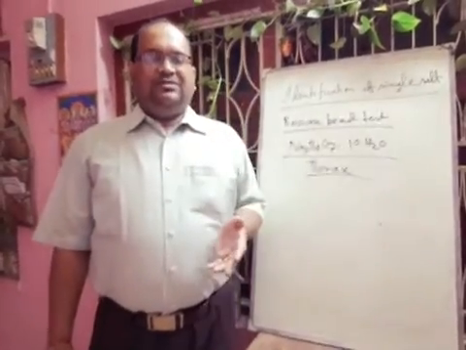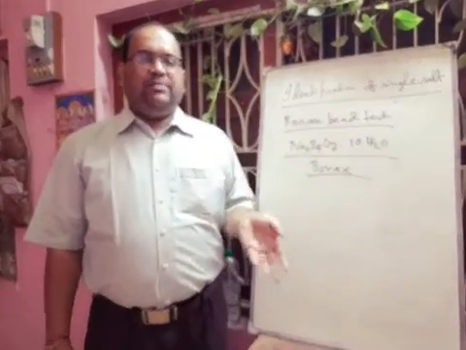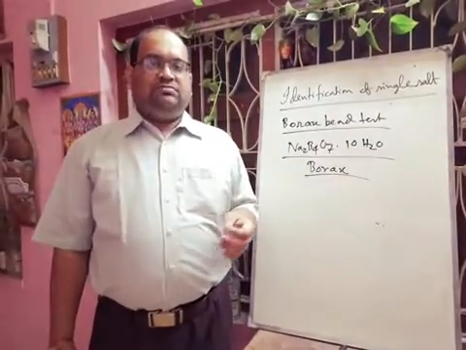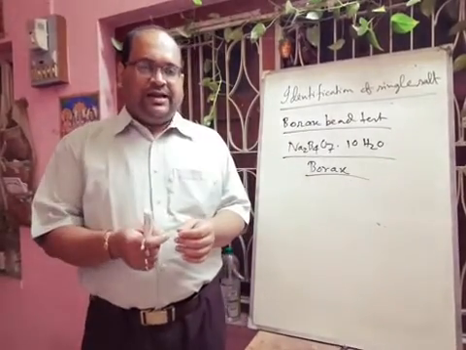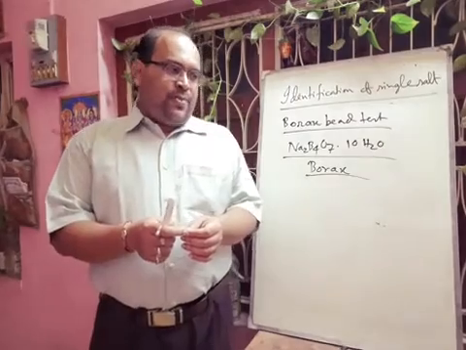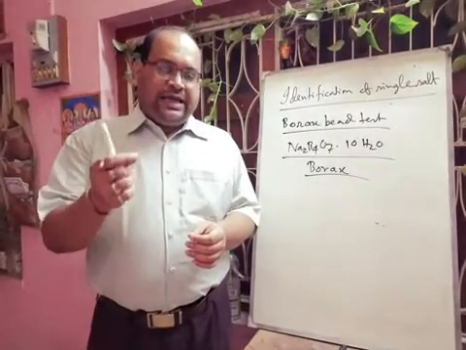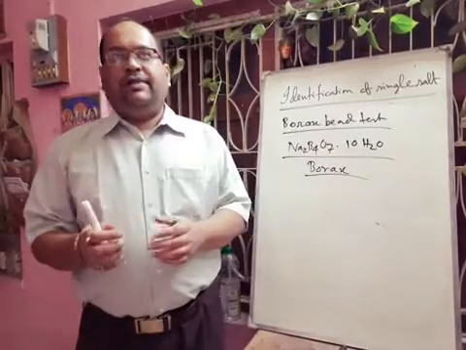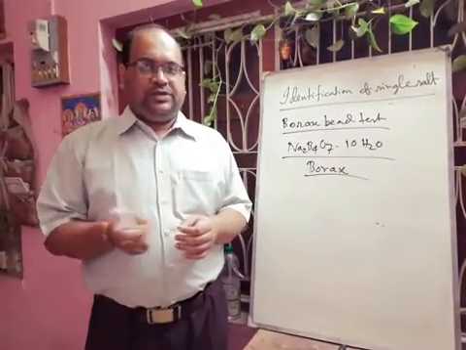Next we discuss that copper type of salt. If you take copper sulfate, whenever you apply heat with B2O3, actually you have to make one loop with platinum. Then you have to touch the borax. Then you have to heat in the Bunsen flame. When you apply heat in the Bunsen flame, what will happen? There will be swelling, and finally you will get a transparent bead of B2O3.